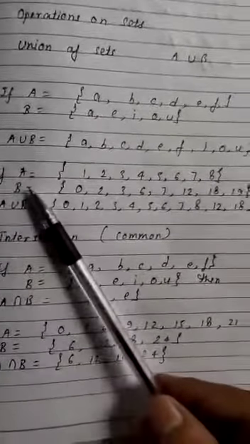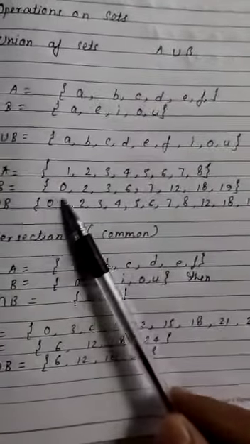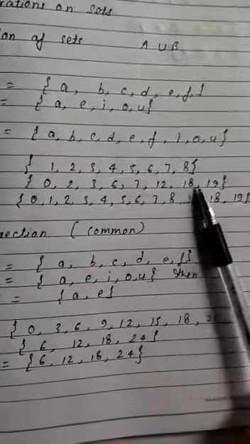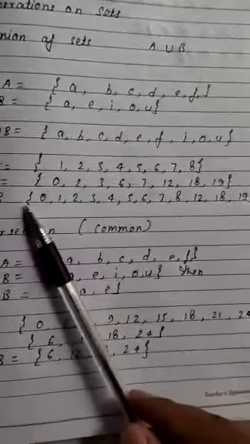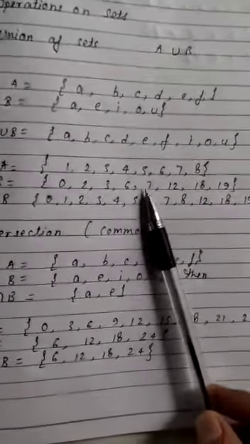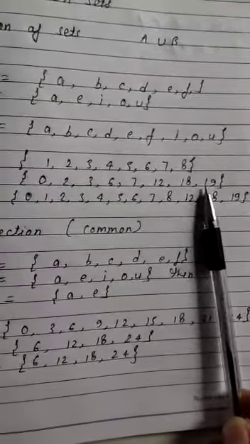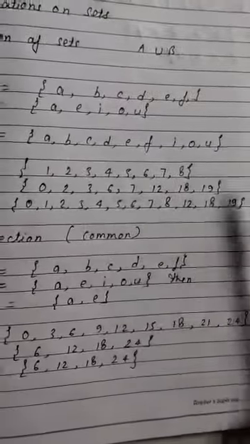Similarly, in the second question, if A is equal to {1, 2, 3, 4, 5, 6, 7, 8} and B is equal to {0, 2, 3, 6, 7, 12, 18, 19}. So we have to write 0, 1, 2, 3, 4, 5, 6, 7, 8, 12, 18 and 19. 12, 18 and 19 are the uncommon ones.